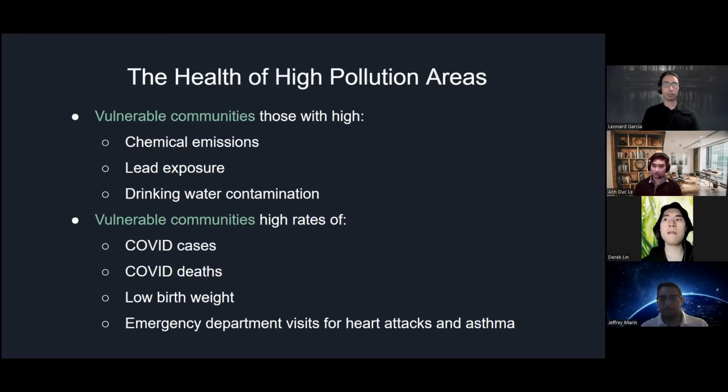So just summing up the past couple of slides, we found that areas with high combined concentrations of chemical emissions, high potential lead exposure, and high levels of drinking water contamination were particularly vulnerable to adverse health conditions. When we compared these vulnerable communities to Los Angeles as a whole, we saw that the rate of every one of the negative health conditions we had in our data set was significantly higher for the vulnerable communities than for Los Angeles as a whole.